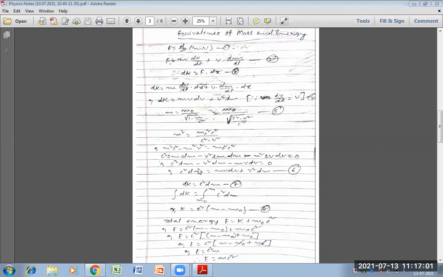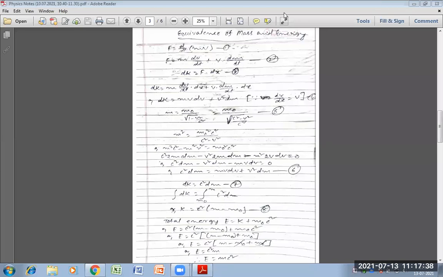Dividing by 2m, c square dm minus v square dm minus m v dv is equal to 0. So c square dm is equal to m v dv plus v square dm. This is equation 6.